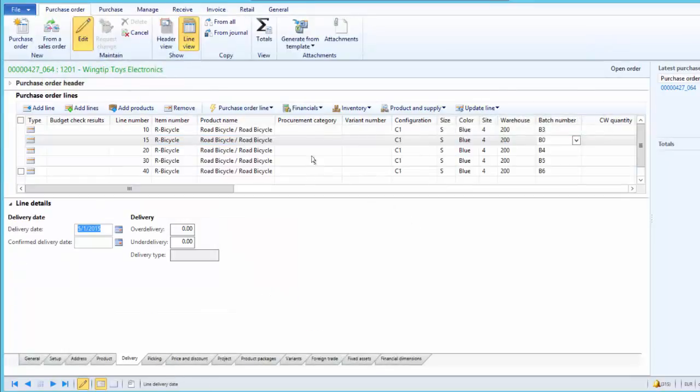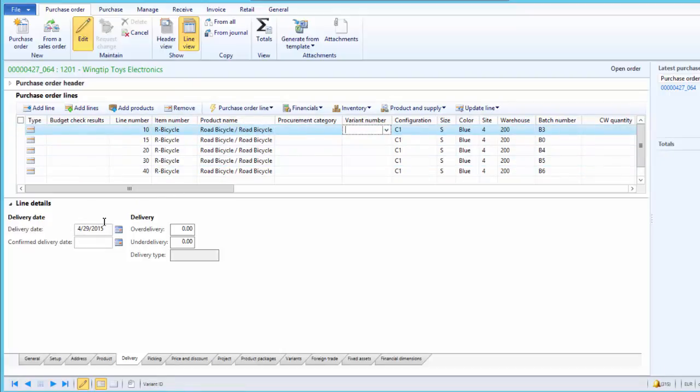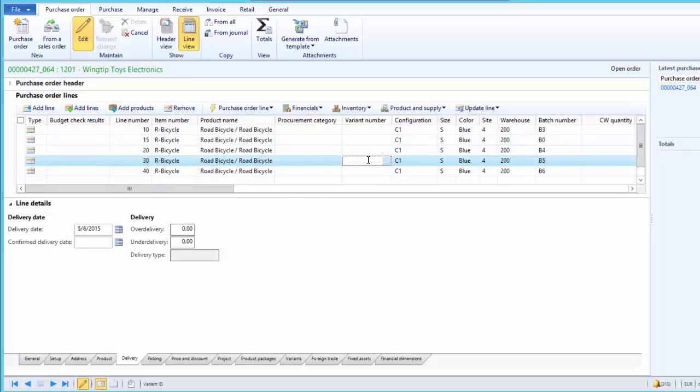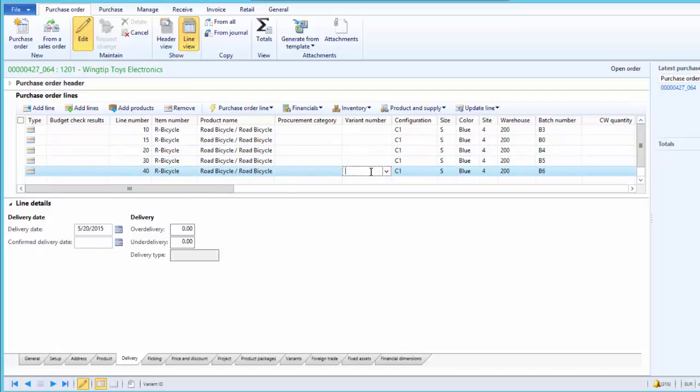We have purchase order lines. The first is B0, which is being delivered on, today is the 29th of April, this will be received on 1st of May. Then we have B3, which is being received today itself. Then B4, which is being received on 6th of May. Then B5, which is being received on 13th of May. And B6, on 20th of May. So we have today, 1st May, 6th May, 13th May and 20th May.